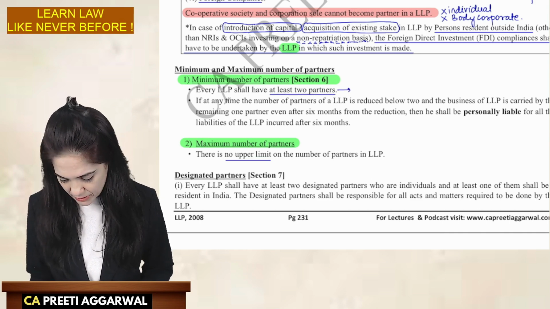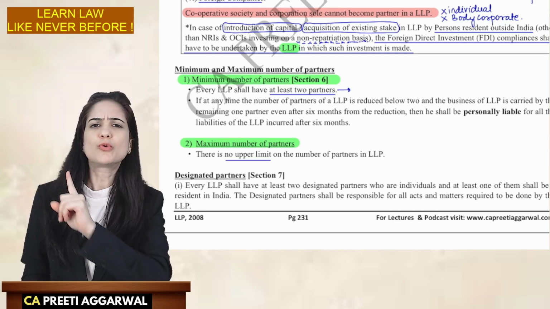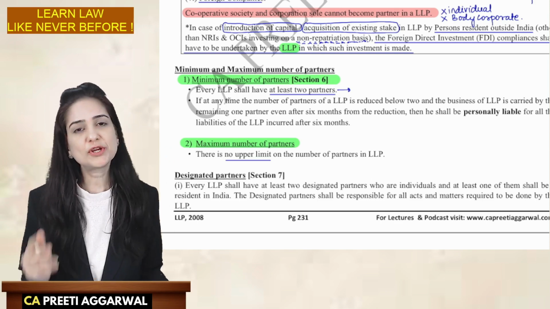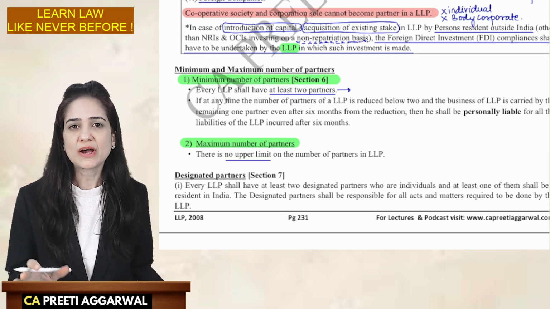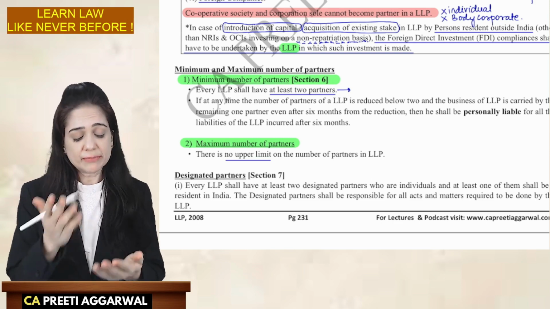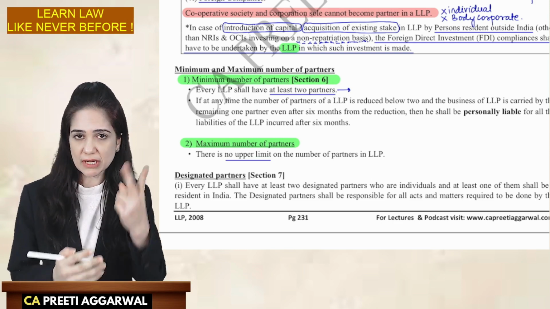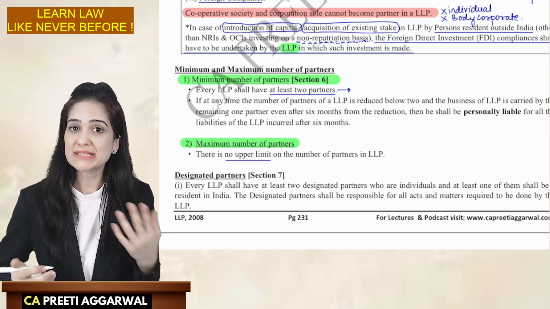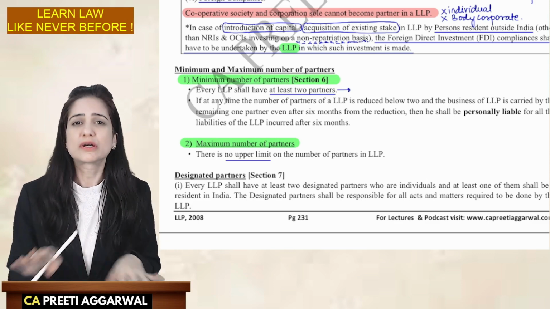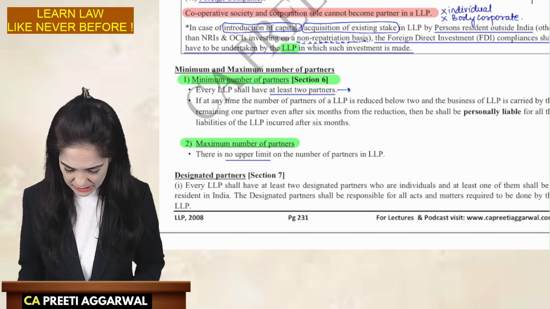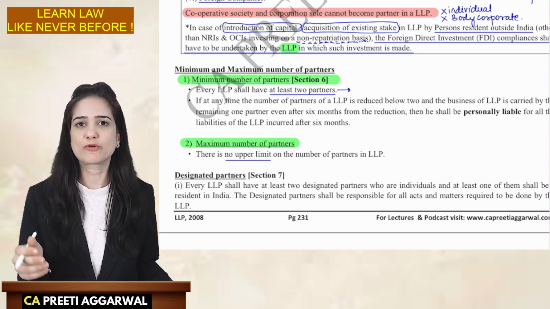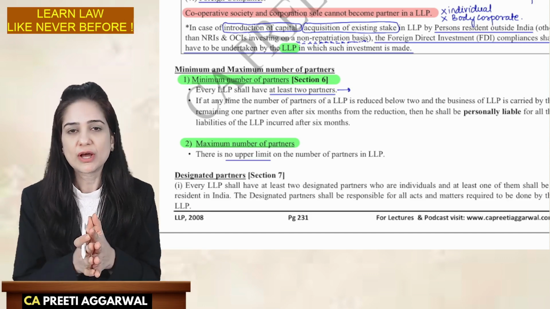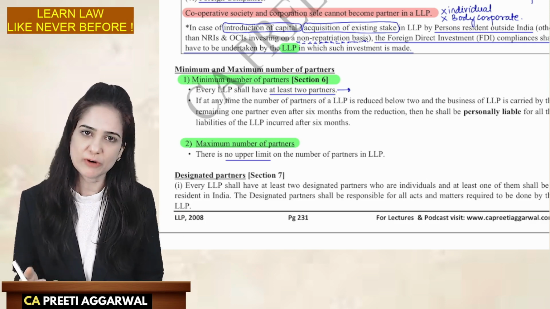Now, this number needs to be maintained throughout the lifetime of the LLP. Do you remember we had discussed something similar in the Companies Act also? The minimum number of members in a private company is two, and in a public company it is 7. That needs to be maintained throughout the lifetime of the company. Similar requirement is here also, because what is LLP? It is nothing but a combination of partnership and company form of business.